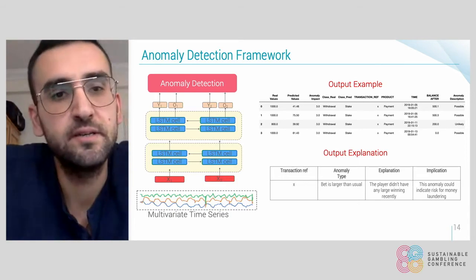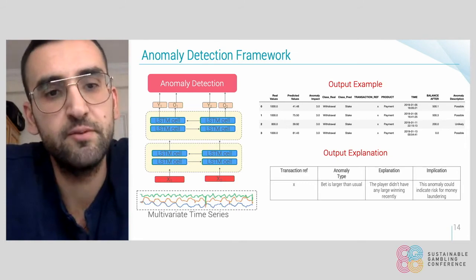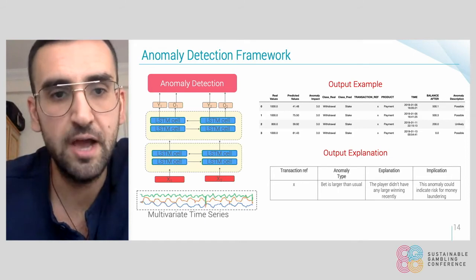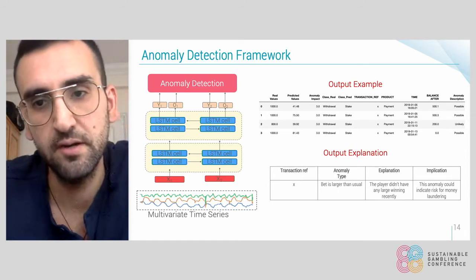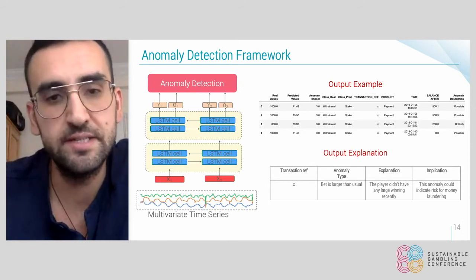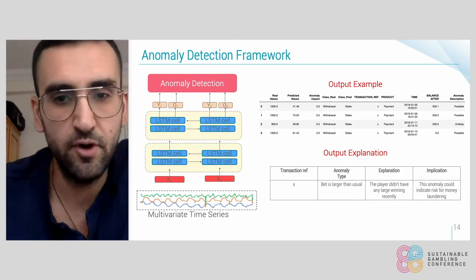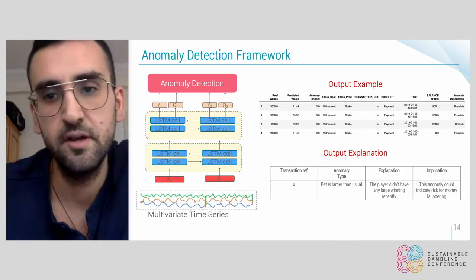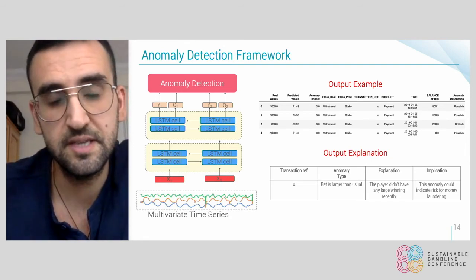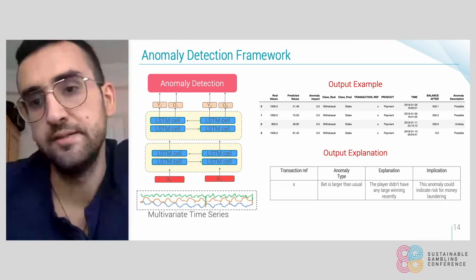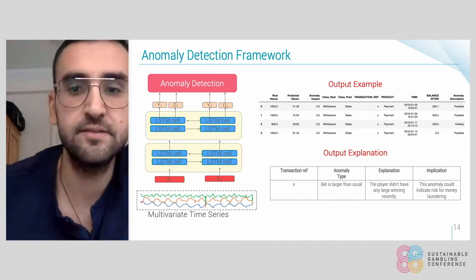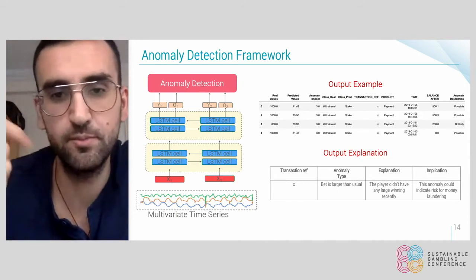And here we can see an overview of the framework that we are currently using. And we are showing you an example of the output of this framework over here. Basically, at the end of this framework, our system will detect, let's say, 4 anomalies. So for this player, the system predicted that this player had these 4 anomalies inside the testing set that we used. And we describe an anomaly as possible, unlikely, or highly likely, showing how likely that specific point is to be an anomaly.